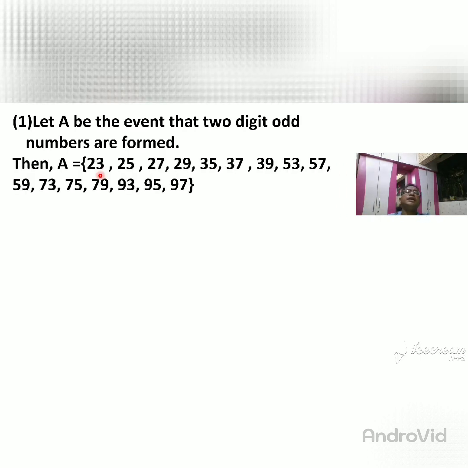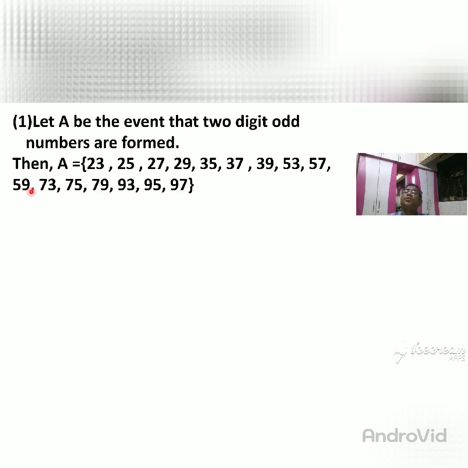I already said unit place having 3, so 23, unit place having 5, so 25, unit place having 7, so 27, unit place having 9, so 29, unit place having 5, so 35, unit place having 7 for 37, unit place having 9 for 39, unit place having 5 for 53, unit place having 7 for 57, then